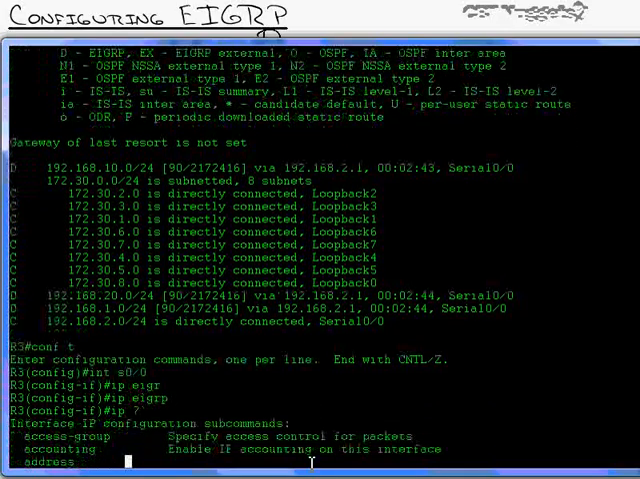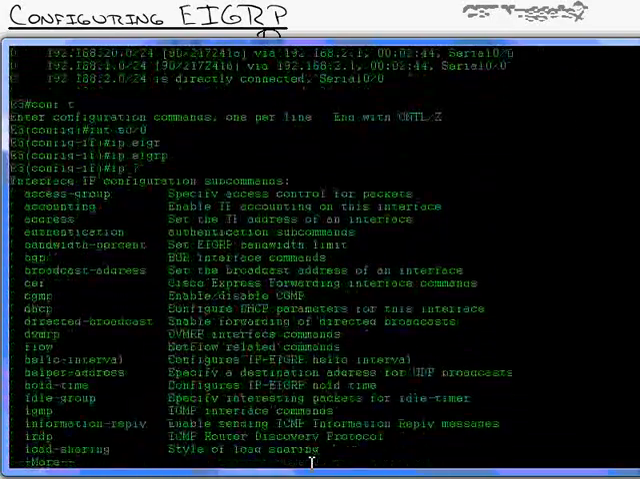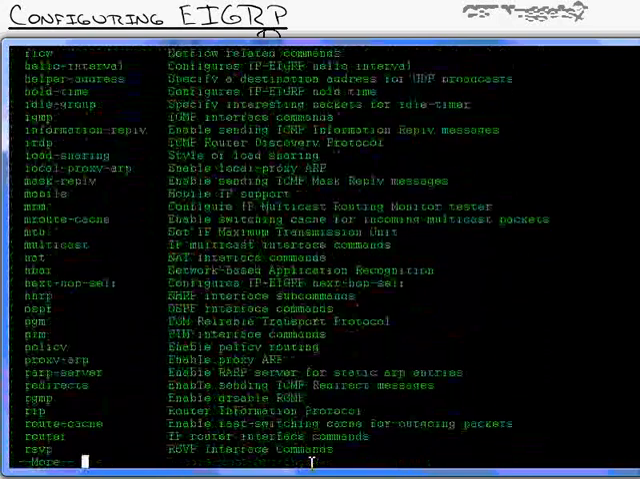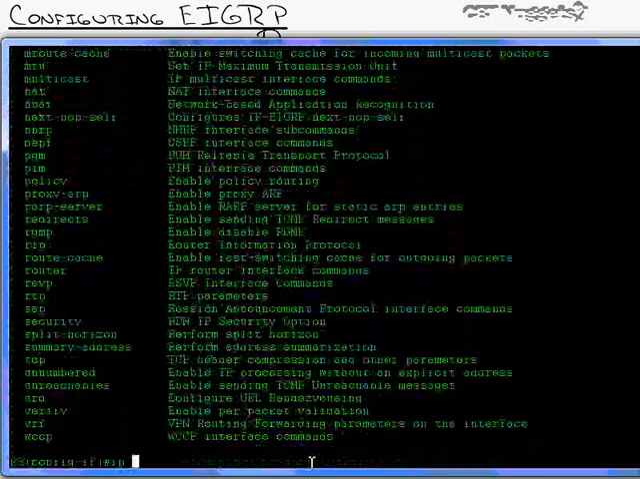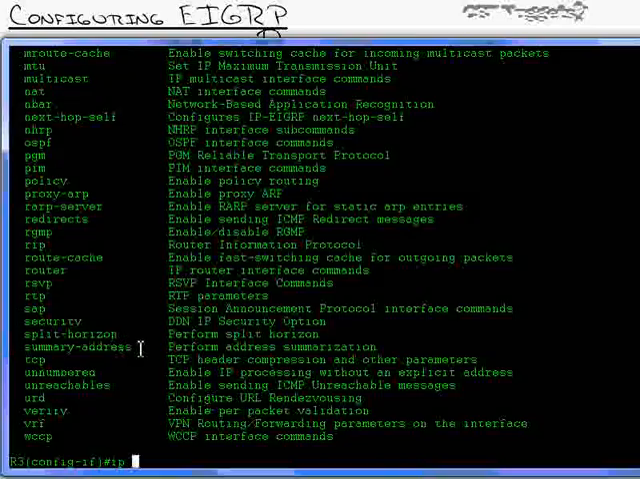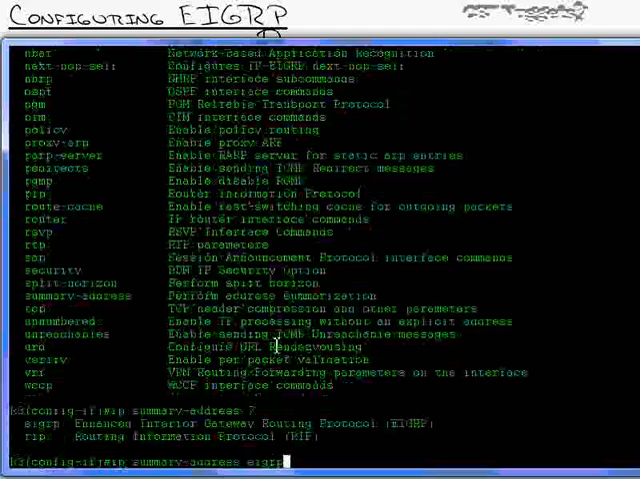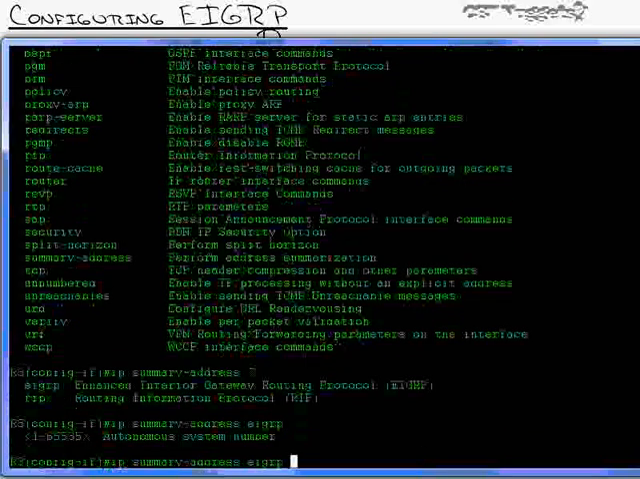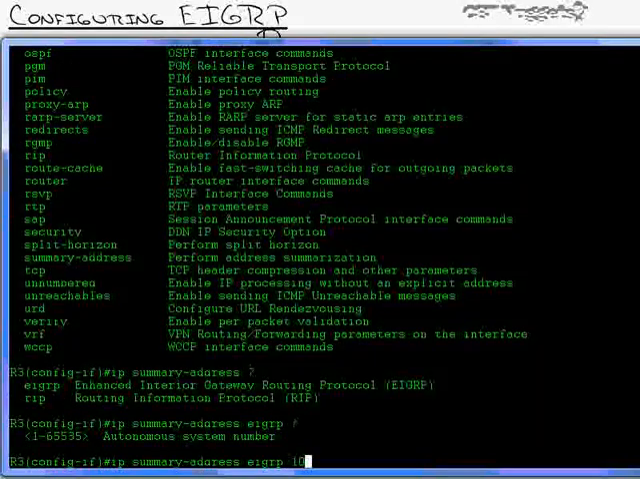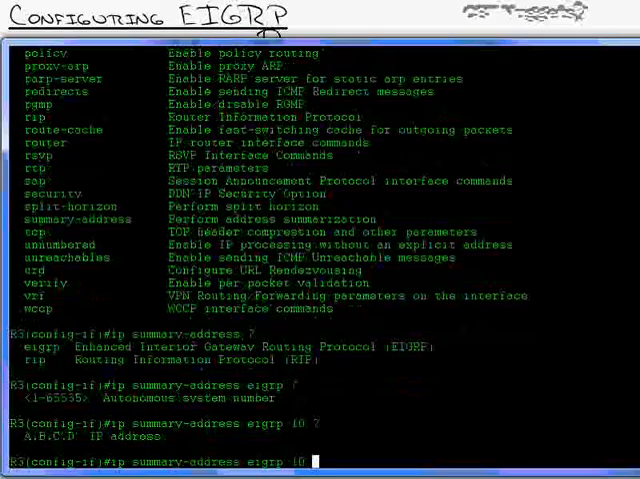I'm going to type IP. Oh, I jumped ahead of myself. IP summary-address. Good old context-sensitive help. For EIGRP, that's the protocol that I want to do. What autonomous system? Autonomous system 10. I'll do a question mark, and it says, what do you want your summary route to be? I'll do